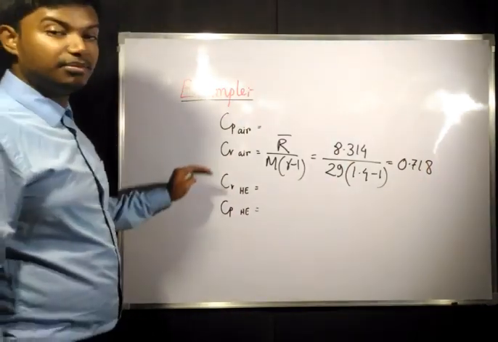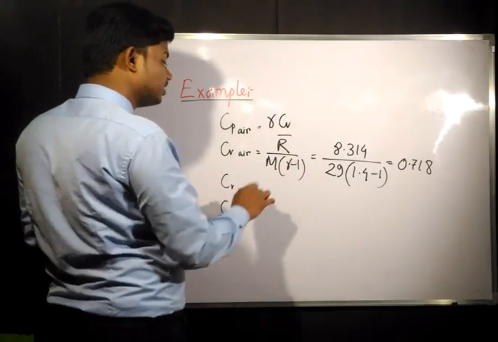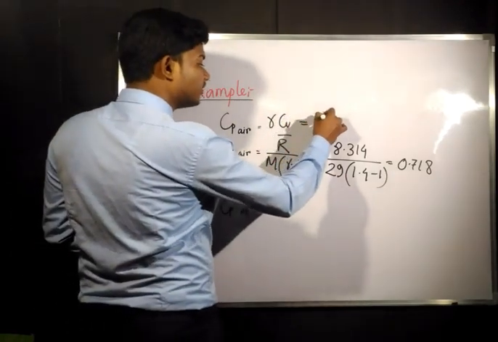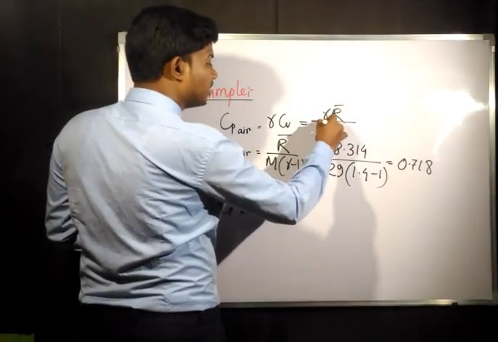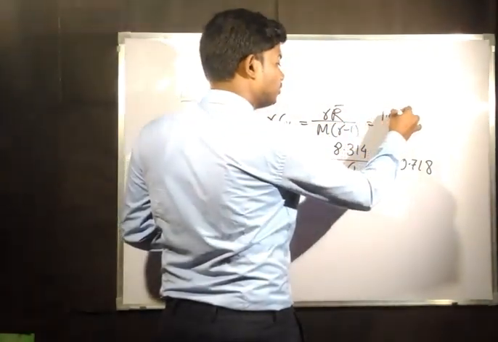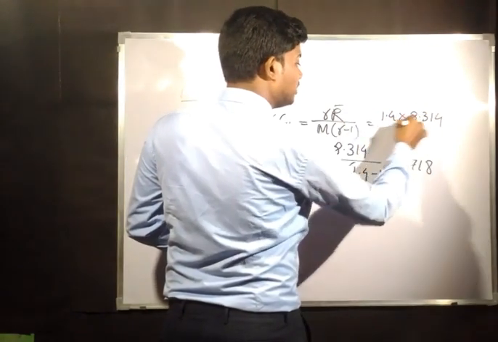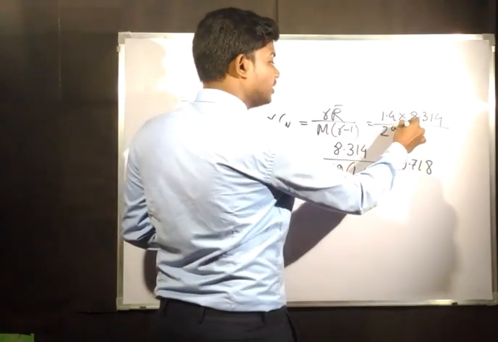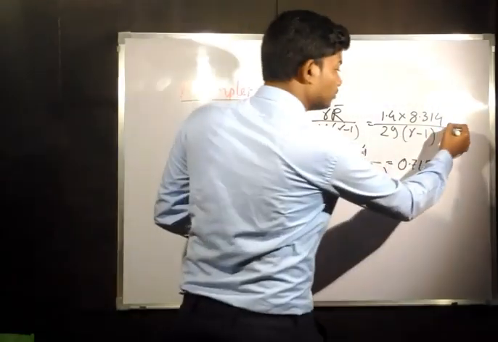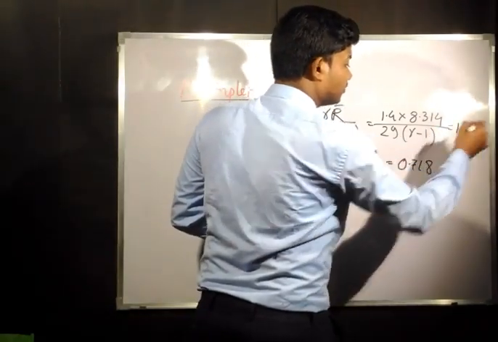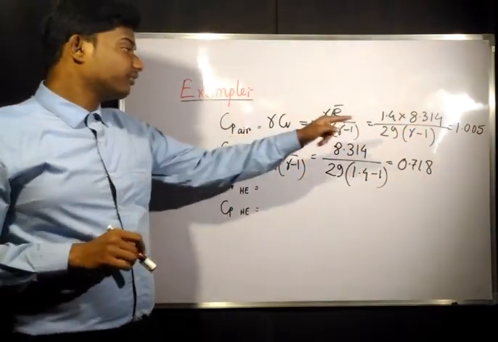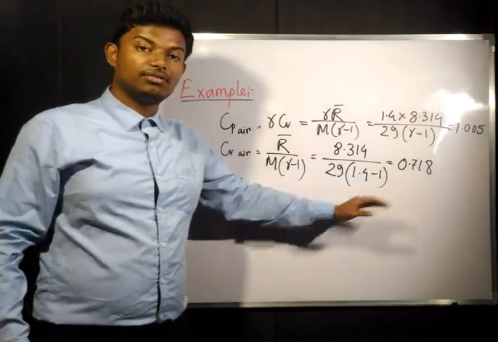Now what is Cp? Cp is nothing but gamma into Cv. If you directly put gamma, 1.4, into this, you will get the value, or else you can find it this way: M into gamma minus 1. So this will become 1.4 into R dash, 8.314, divided by the molecular weight of air, 29, into gamma minus 1. In this way the value will be 1.005 kilojoule per kg Kelvin. This will be the value of Cp of air, and Cv of air you can find like this.